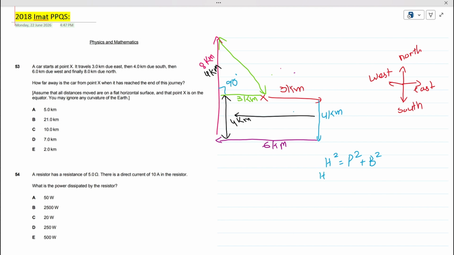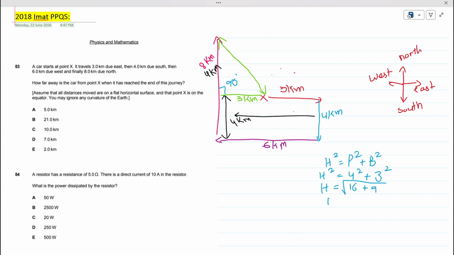Hypotenuse square equals, the perpendicular value we have is 4 kilometers, so 4 square, plus the base value we have is 3 kilometers, so 3 square. We are supposed to find only the hypotenuse, not the hypotenuse square, so we take the square root on both sides. The square of 4 is 16, and the square of 3 is 9.